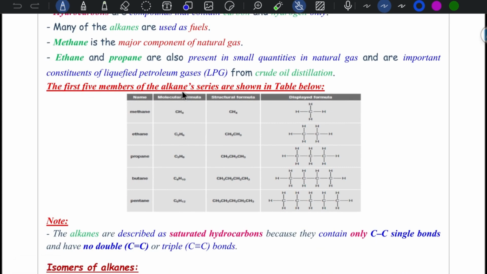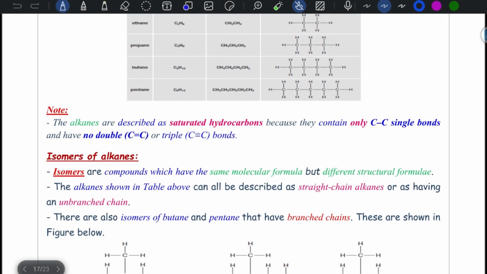The first 5 members of the alkane series are shown here. An alkane is described as a saturated hydrocarbon because it contains only carbon-carbon single bonds and no double bond. Remember, if the examiner asks you to describe saturated hydrocarbon, it is worth 3 marks. You have to mention that it contains only single bonds, and also the definition of hydrocarbon as well.